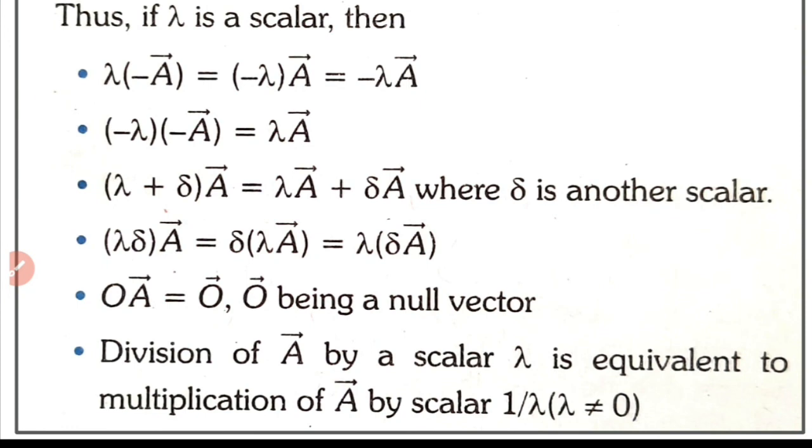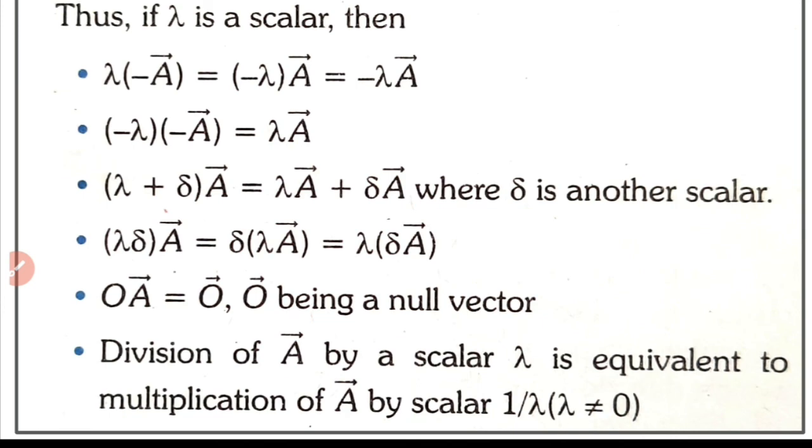So if lambda is a scalar, then lambda times minus vector A is equal to minus lambda A, and minus lambda times minus A is lambda A. Lambda plus delta times vector A is equal to lambda A plus delta A, where delta is another scalar.